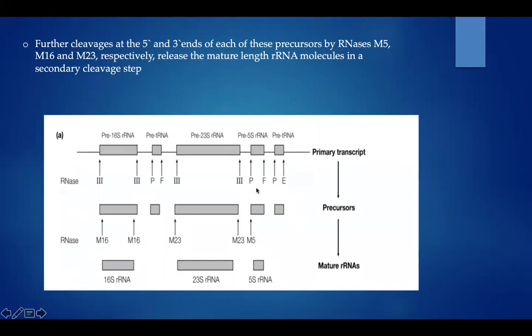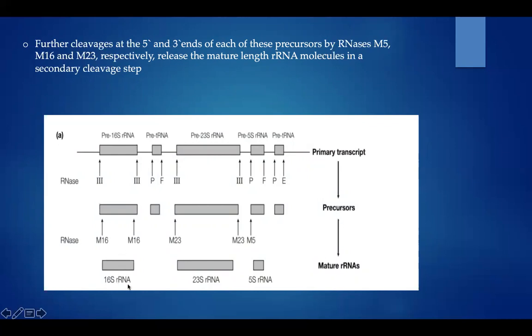So what I explained is mentioned here. This is the primary transcript which has both pre-rRNA and pre-tRNA sequences. Once RNase III acts on this primary transcript, it breaks down into M16, M23, M5 precursors.